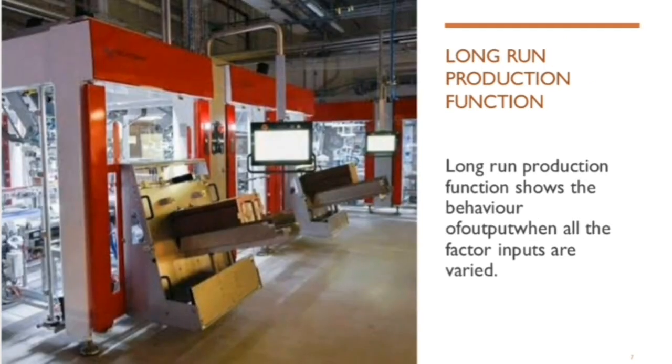Whereas a long-run production function shows the behavior of output when all the factor inputs are varied. For example, even a factory building can be doubled during a long period of time. Thus, in long run, there is no fixed factor and all factors of production are variable factors.